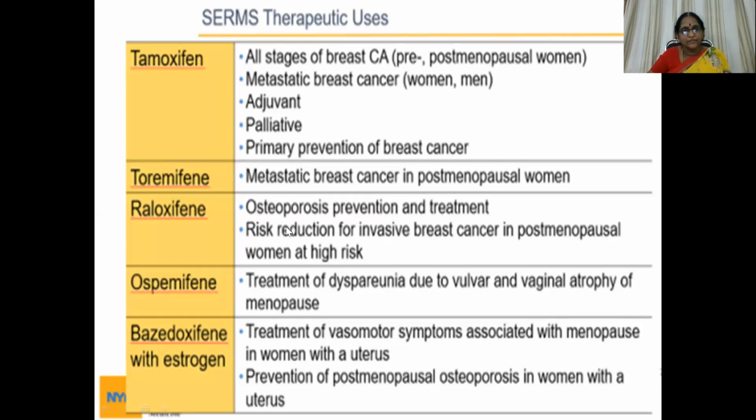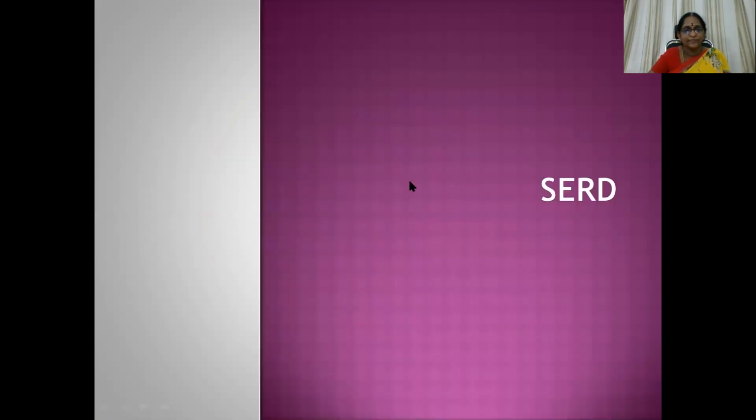Whereas raloxifene is used for osteoporosis prevention and treatment, and risk reduction for invasive breast cancer in postmenopausal women at high risk. We don't need to bother about the other molecules.